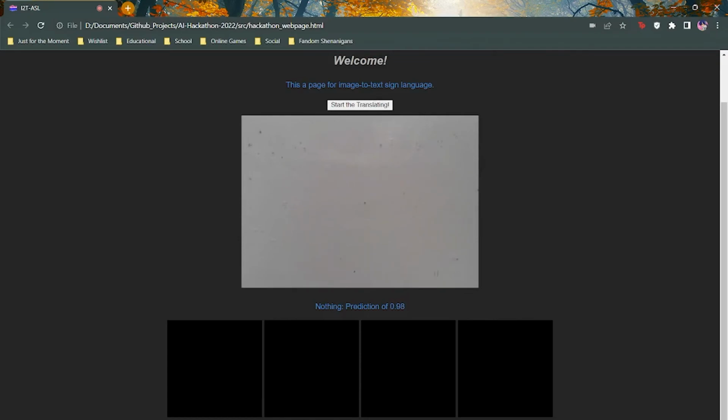So what's next for I2T-ASL? For the future, we plan on making a better image model with the whole alphabet and sign phrases. Also, we want to have a more streamlined way of generating artwork through an image-to-text API.